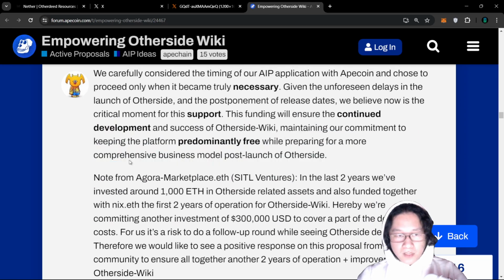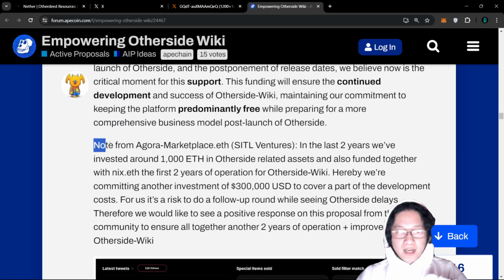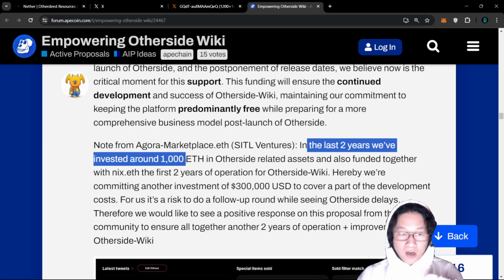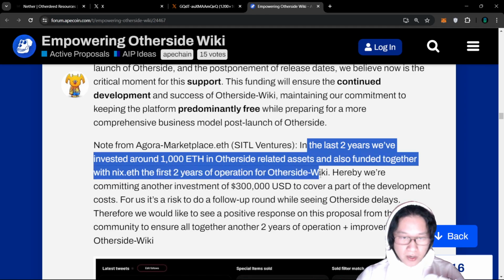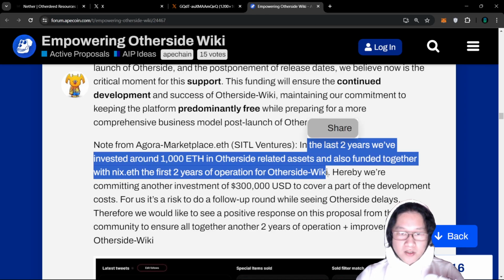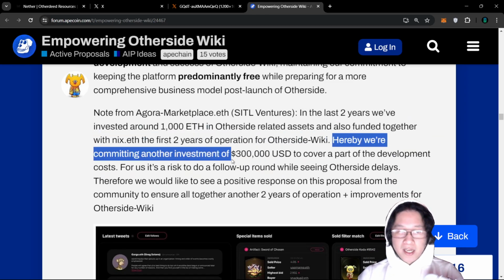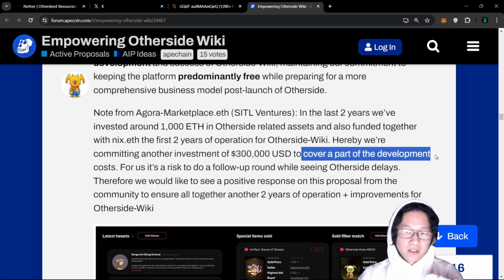So that's pretty important. They also note from Agora Marketplace, he is Sky's the Limit Ventures: over the last 2 years, we've invested around 1,000 ETH in Otherside related assets, and also funded with Nix the first 2 years of operation for the Otherside-Wiki. So they're also going to commit another investment of 300,000 USD to cover part of the development costs.